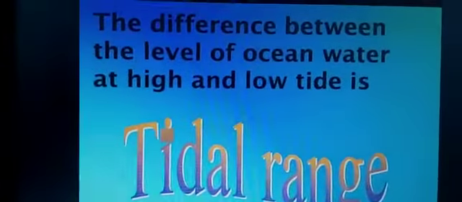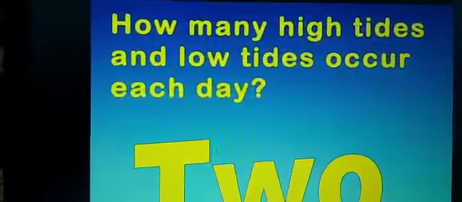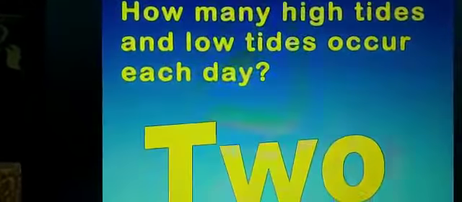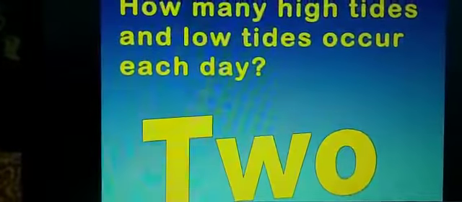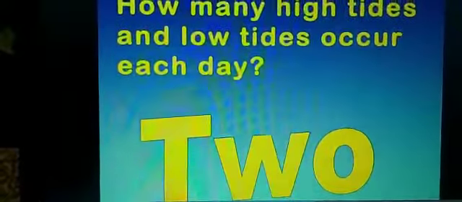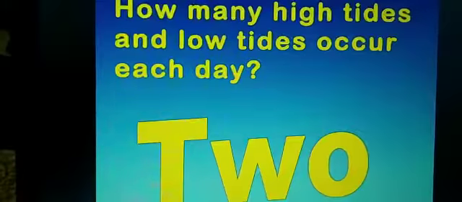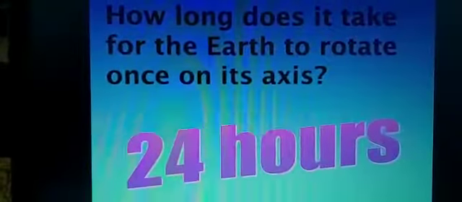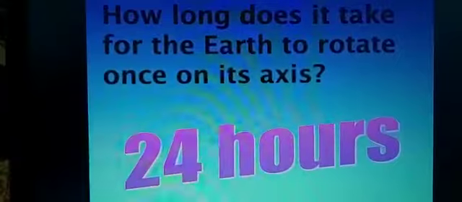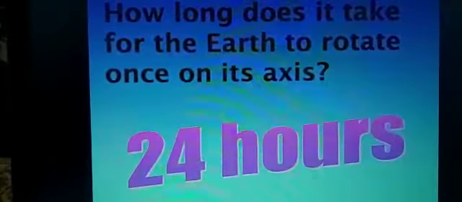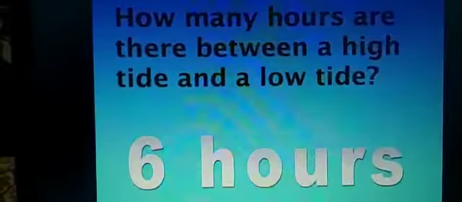Now in the next slide you can see, children, how many times. Here they have formed a question. I have told you just now, in 24 hours 2 times. How many times do high tides and low tides occur each day? 2 times. Okay, 2 times high tide and low tide are formed. This is the question form I am giving you, so that when you get questions based on this topic, it is easy for you to give the answer.